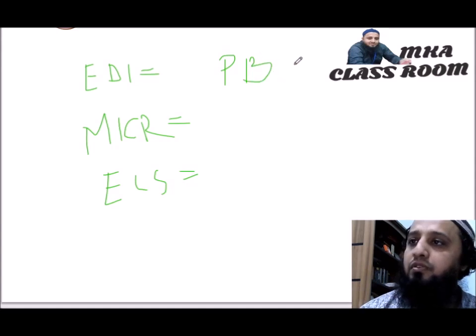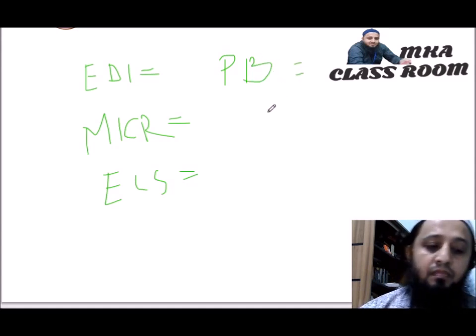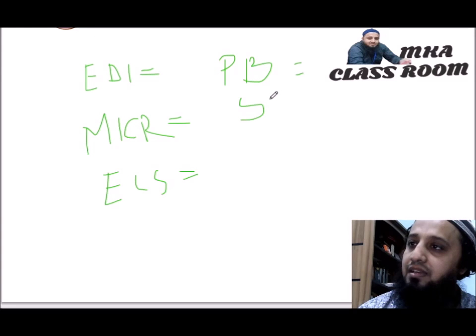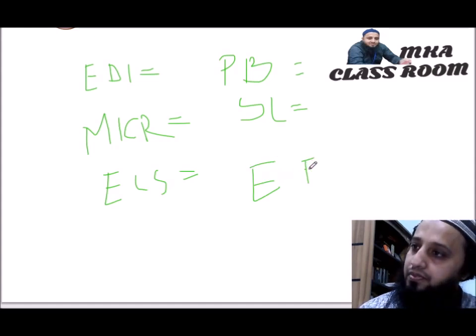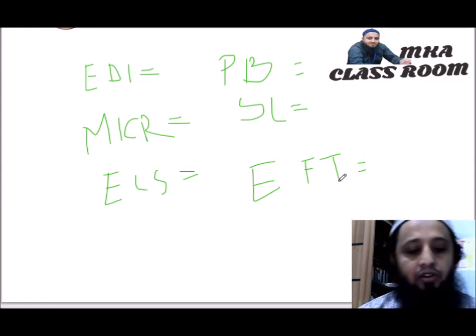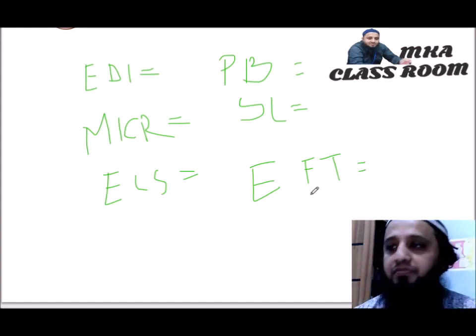PB, phone banking. SC, smart card. EFT, electronic funds transfer.